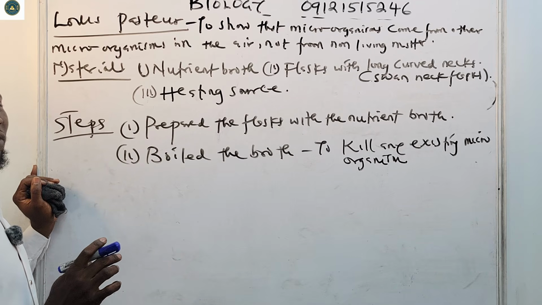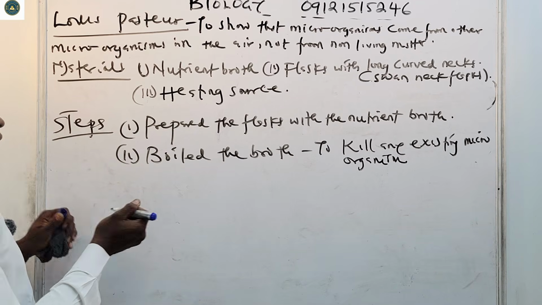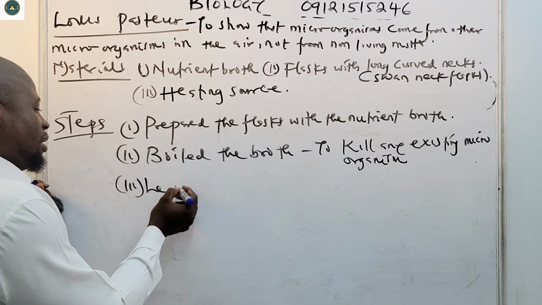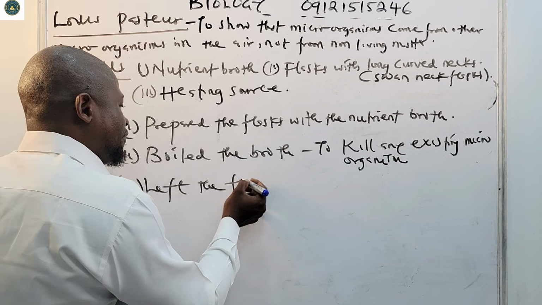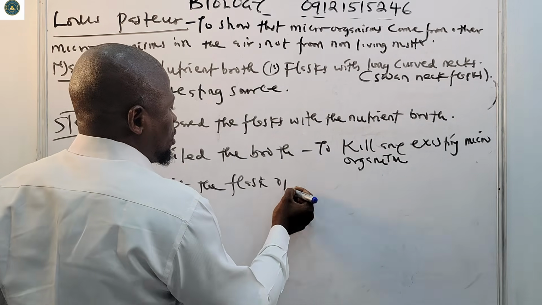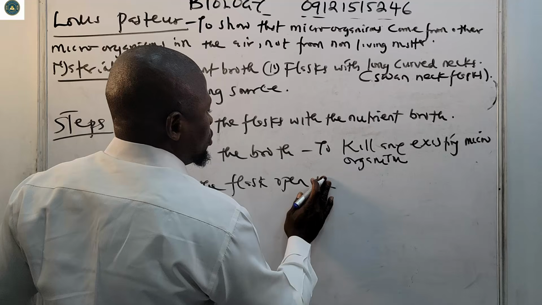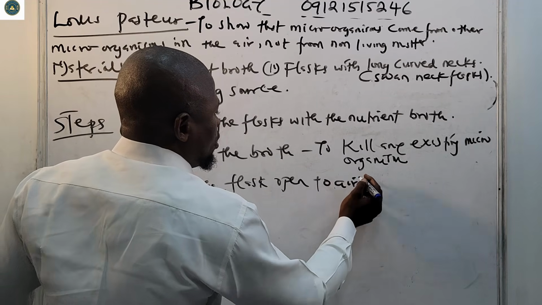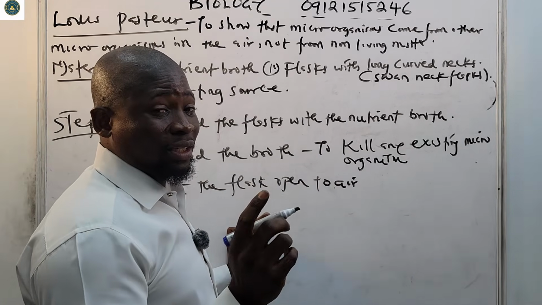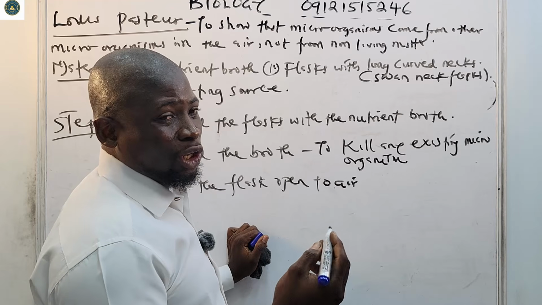So thirdly, he left the flasks open to air. But this time, remember, using the swan neck tubes, or the long neck tubes.